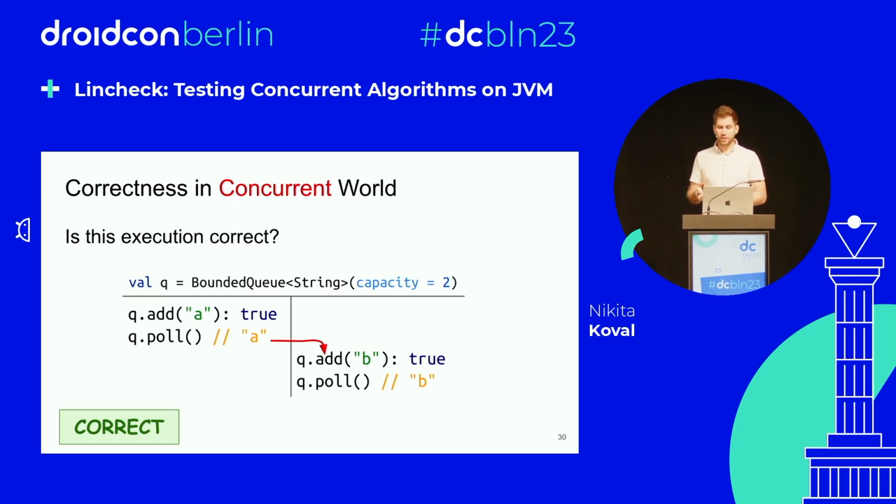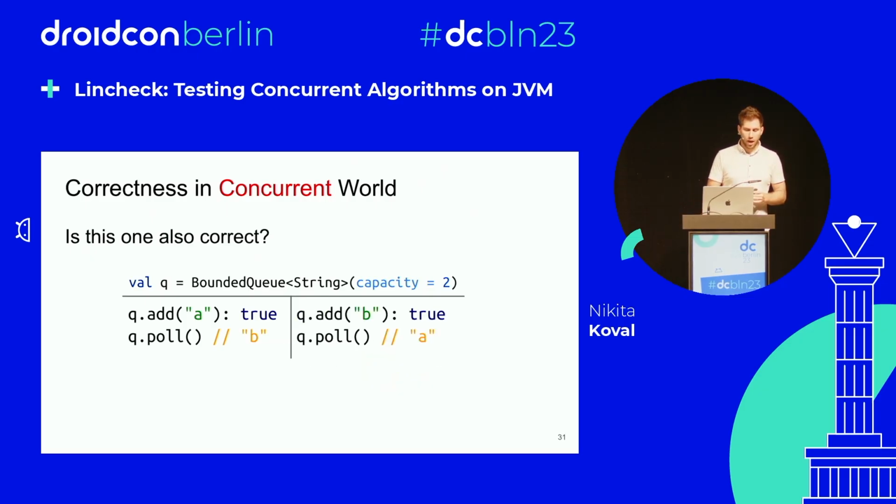Okay, it's correct, because we can express it with a sequential history. We can say that first, all the operations from the first thread were executed, and after that, all the operations in the second thread were executed. So we can find such a history that explains the results. All right, this execution.